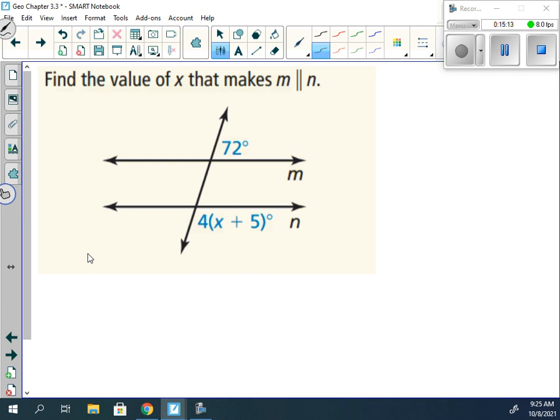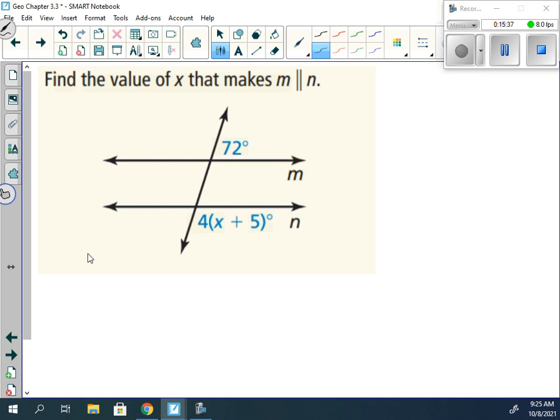Find the value of x that makes these lines parallel. So 72 and 4 times x plus 5, are those corresponding angles? No. Because 72 is to the left of the transversal and above the line.